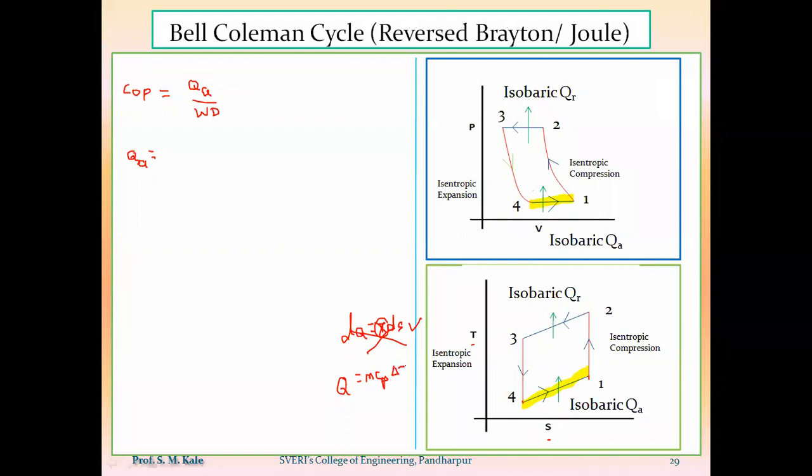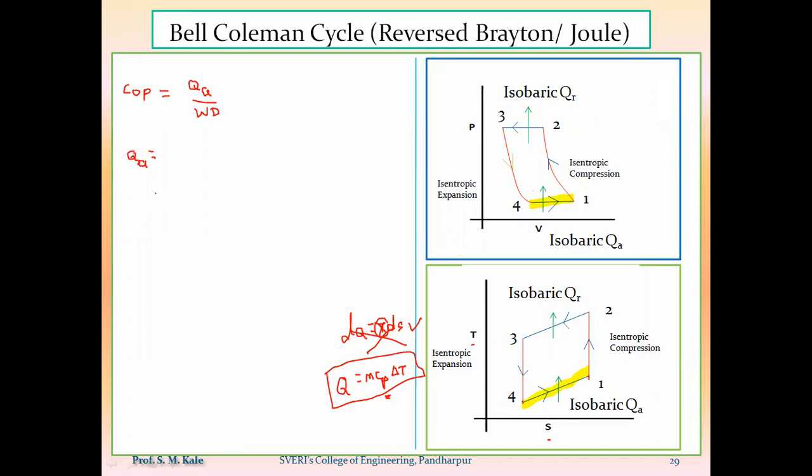Why do we take mCp and not Cv? Because this process is a constant pressure process. That's why I have to take Cp. So mCp delta T. By using this formula, I have to calculate the amount of heat added or heat absorbed by the system.